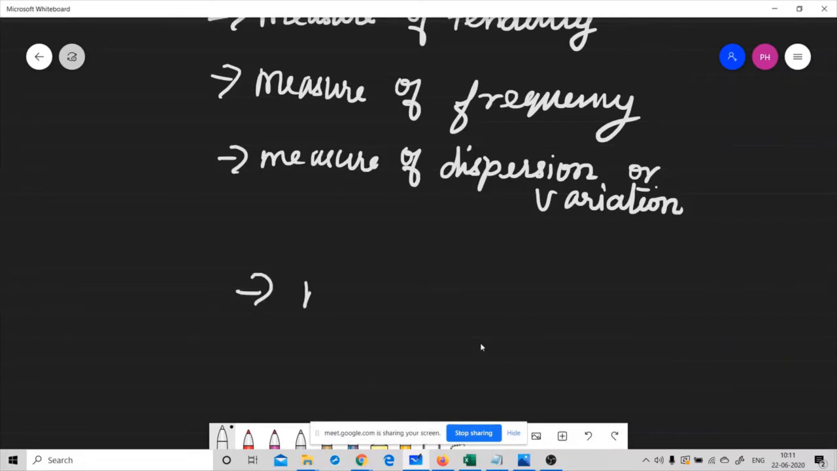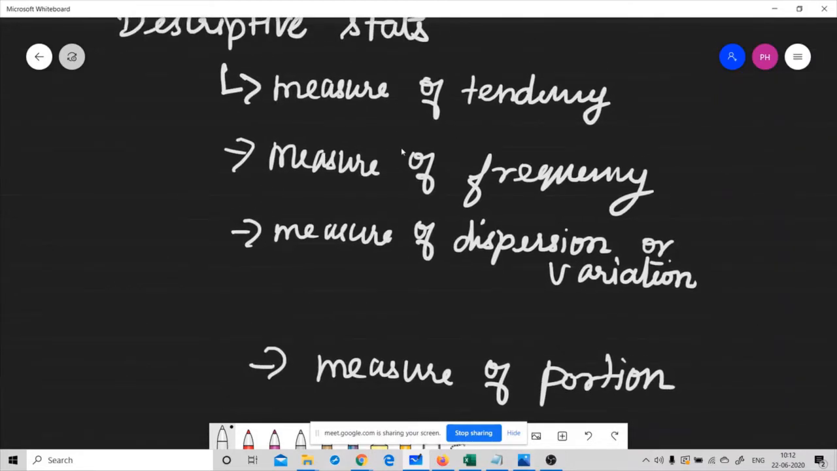Then the measure of position. In this measure of position, we can calculate percentile ranks and quartile ranks. It describes how scores fall in relation to one another. That is, it relies mostly on standardized scores. So you can use this when you need to compare scores to a normalized score. Okay, so in descriptive statistics, there are four major parts. The first is the measure of tendency, the second is the measure of frequency, the third is dispersion or variation, and the fourth is the measure of position.